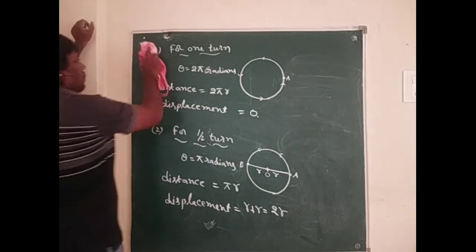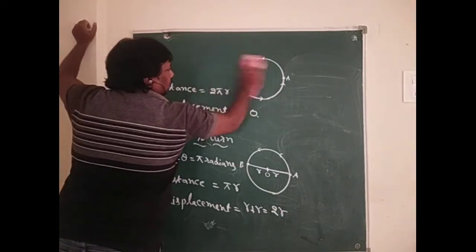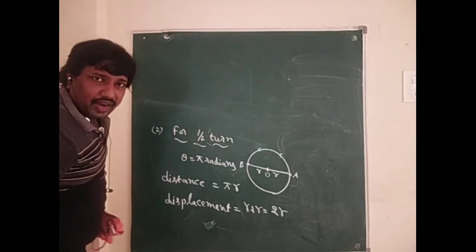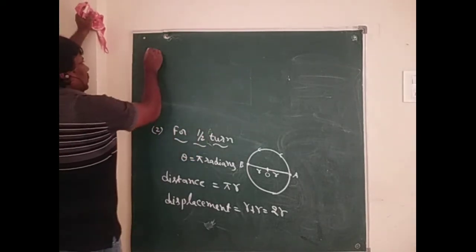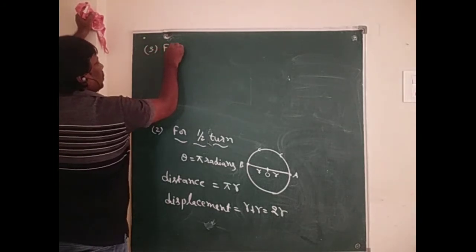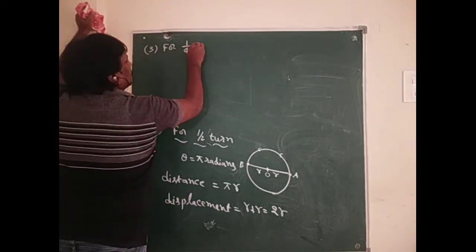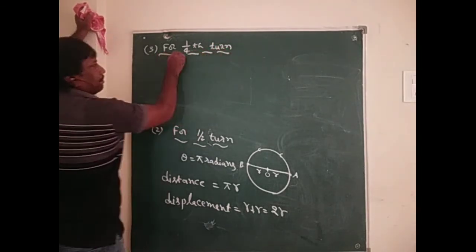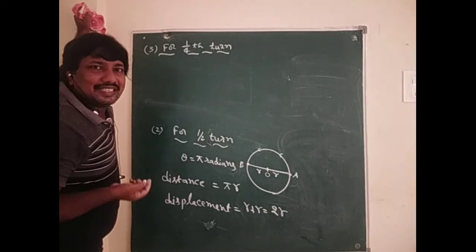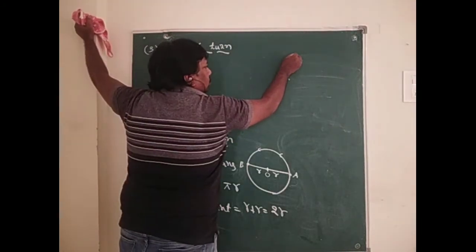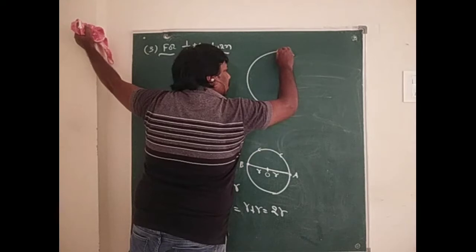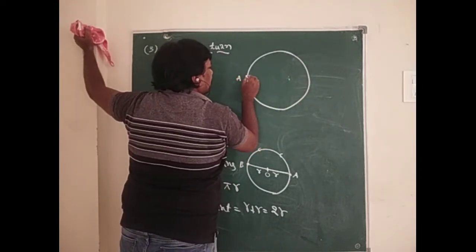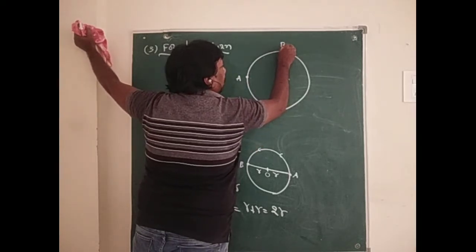Next one. For 1/4 turn completed by the particle, you can find out the distance and displacement. So in this situation, this is the A point, this is the B point.